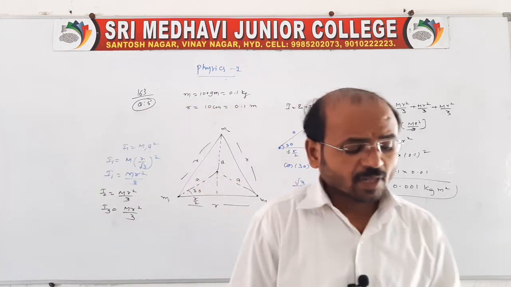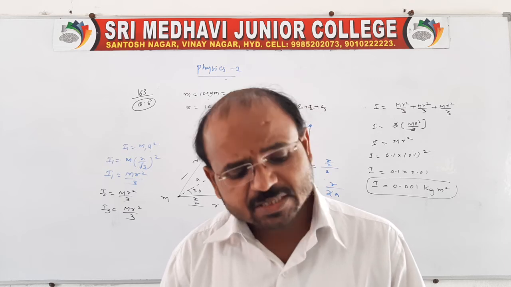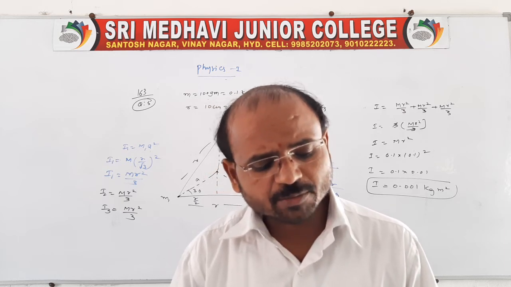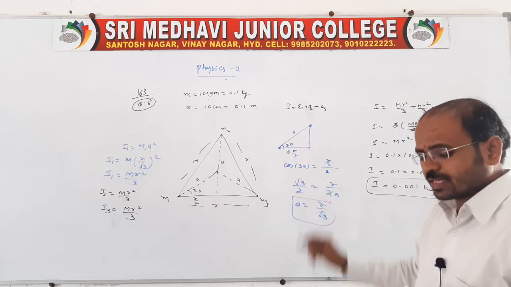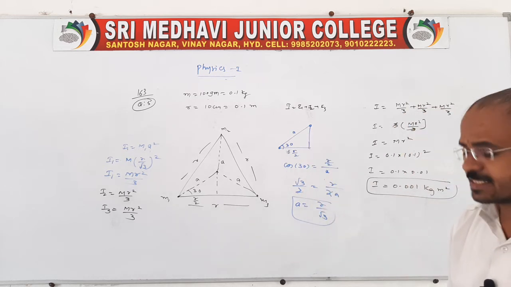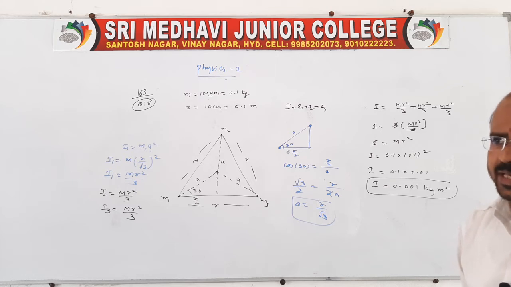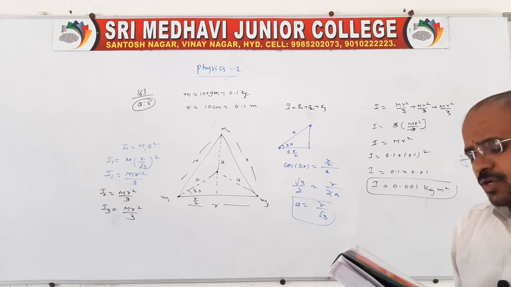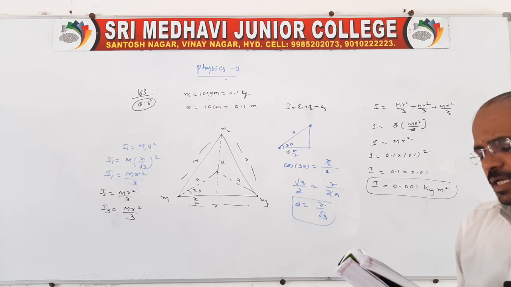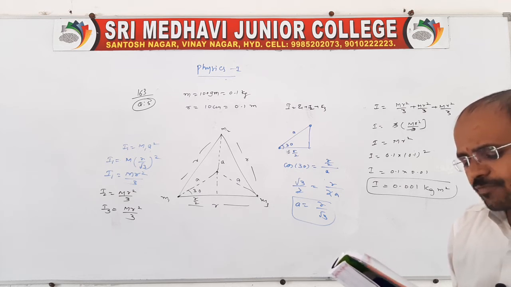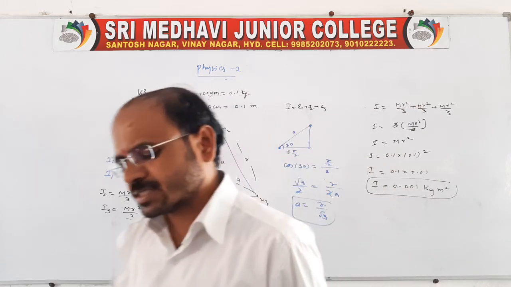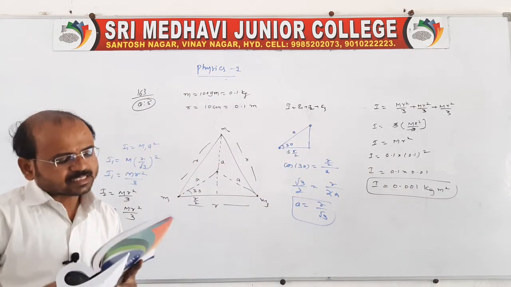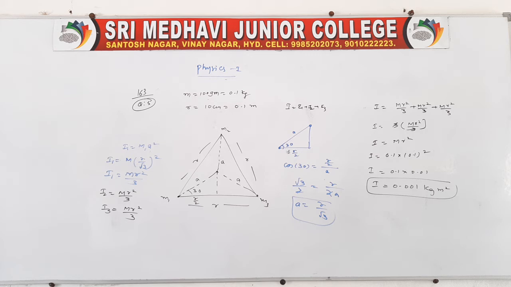Right? And here another question is given, on page number 164, question number 6. If you go through this, then go for the next question, question number 6, page number 164. It is the same case, but it is given as 4 particles of each mass 100 grams placed at the corners of a square of side 10 centimeter. Find the moment of inertia of the system about an axis passing through the center of the square and perpendicular to its plane, and also find the radius of gyration.